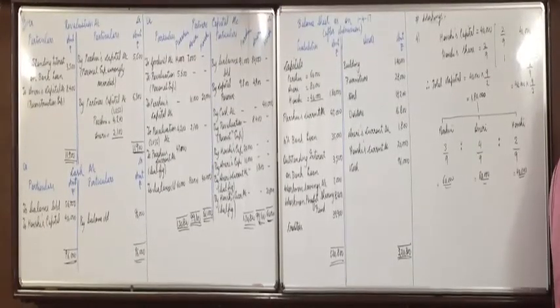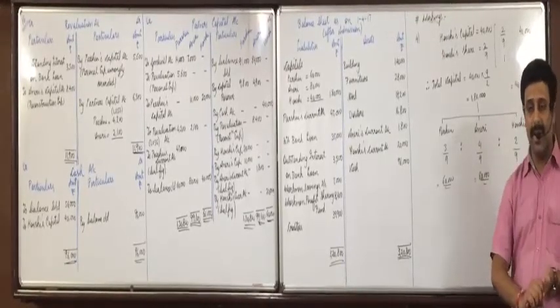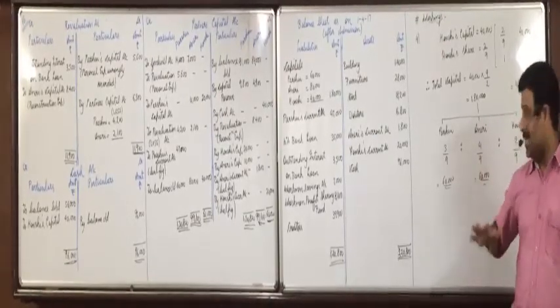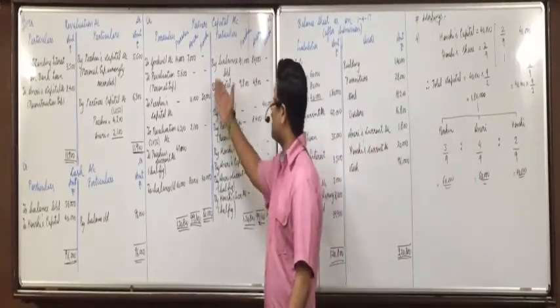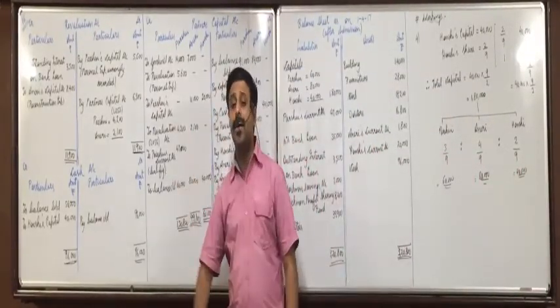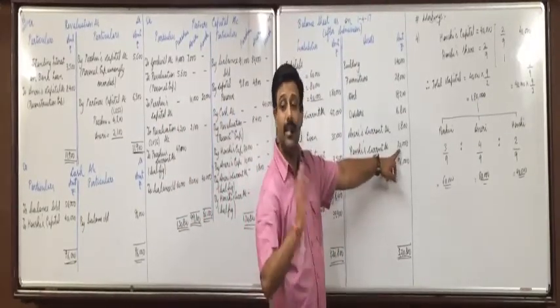Illustration 27 is your homework. In the illustration solution, one difference is that earlier you would have found one difference in the reserve also. What they have done with this goodwill is, instead of taking it from the new partner's capital, they have taken it directly in the new partner's current account. And directly that 20,000 they have shown as new partner's current account in assets.